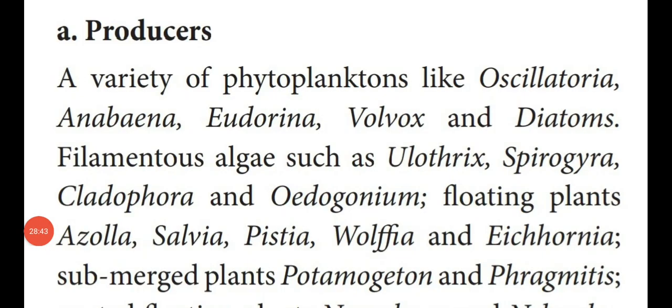Dear students, first we are going to see the producers. I told you phytoplankton, Midavai Tavarangal, like Oscillatoria, Anabaena, Eudorina, Volvox and diatoms. These are all the phytoplanktons. Other filamentous algae are also there, green in color: Cladophora, Spirogyra, Oedogonium. Some freely floating plants are also there in the pond ecosystem: Azolla, Salvinia, Pistia, Wolffia and Eichhornia.